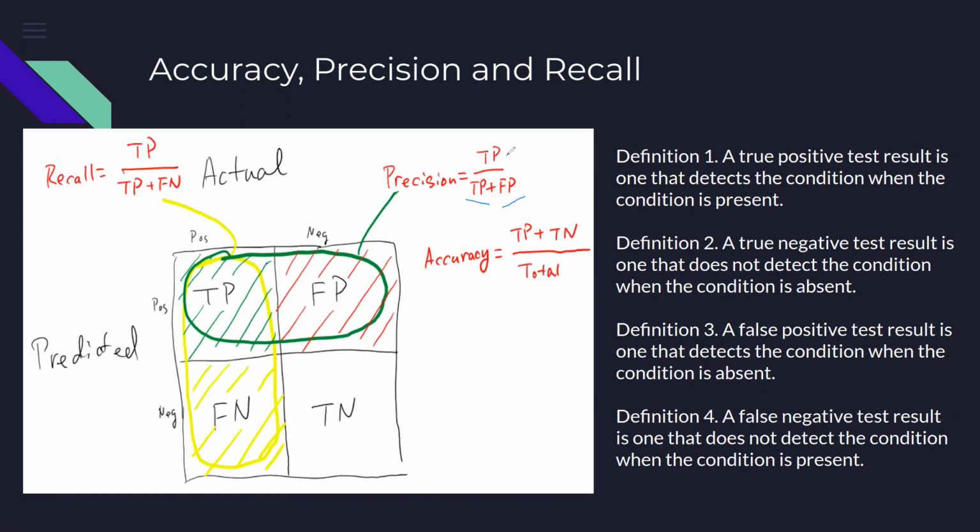Now, under what circumstances would I use the precision measure rather than the accuracy measure? If you see in the measure of precision, I am not concerned about the negatives at all, whether that was false negative or true negative. I'm only concerned about my precision ratio, or how many times I am correctly identifying the positive as positive. I am not concerned about negatives at all, whether it is false negative or true negative.